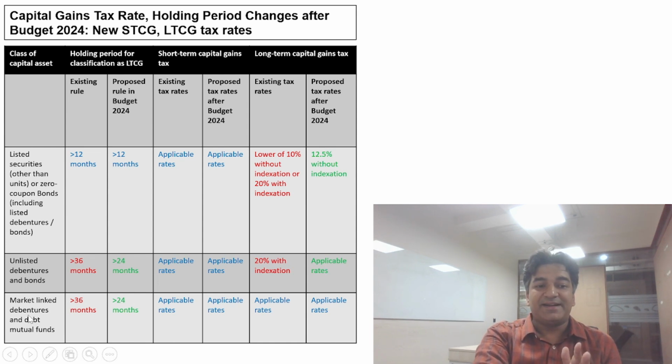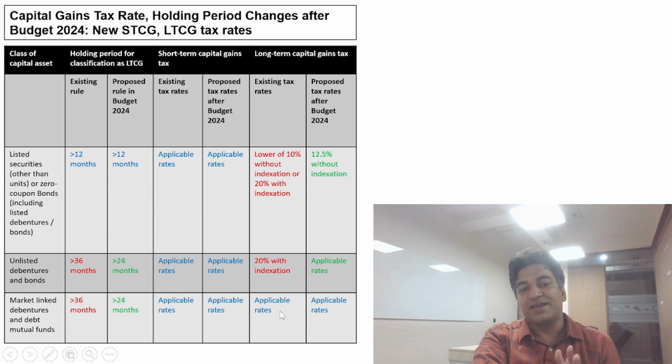Also, for market linked debentures and debt mutual funds, the period of holding has been reduced from 36 months to 24 months. Short-term capital gains will be taxed at the applicable rates. Long-term capital gains again will be taxed at the applicable rates. There is no change here.